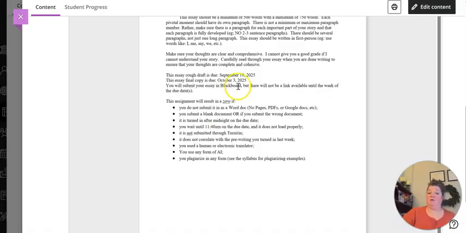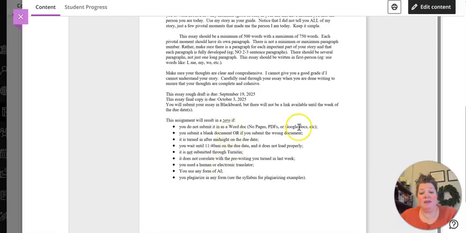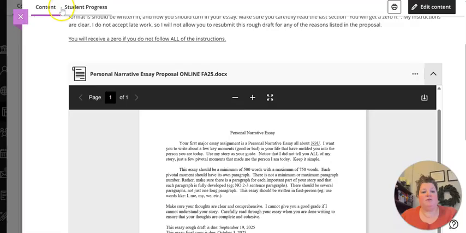It's not you might receive a 0. You will receive a 0 if you do any of these bulleted points. Okay, so just make sure you read through this carefully. These are your instructions for our first essay.